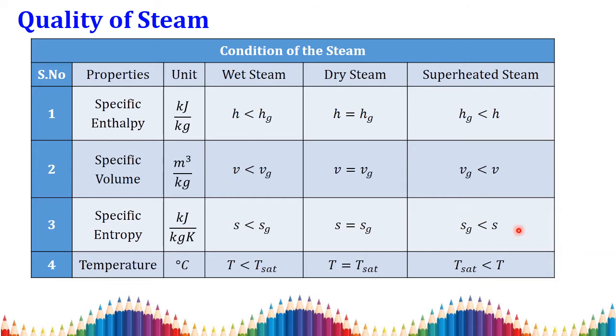The same condition will be applied for specific entropy also. Coming to temperature, we should say it is the saturation temperature. We all know what saturation temperature is: at this point the phase change will occur. If the given temperature is lesser than the saturation temperature, the steam will be wet steam. If the given temperature is equal to the saturation temperature, then it is dry steam. If the saturation temperature is lesser than the given temperature, then the state of the steam is superheated steam.